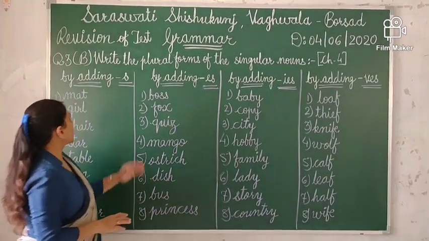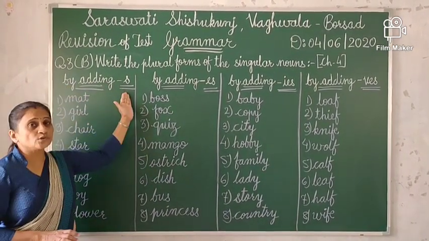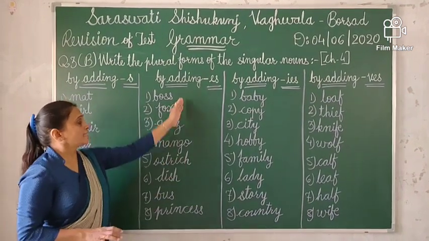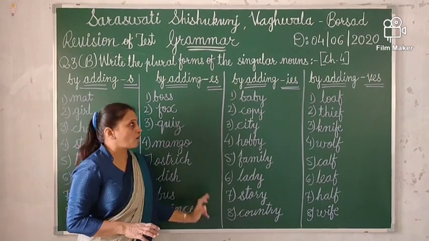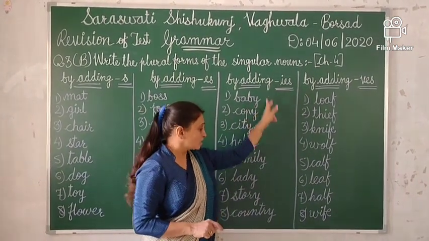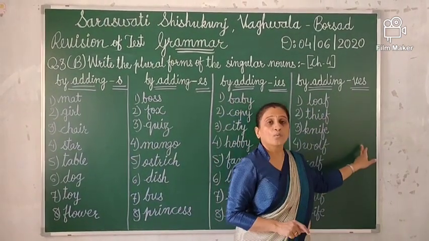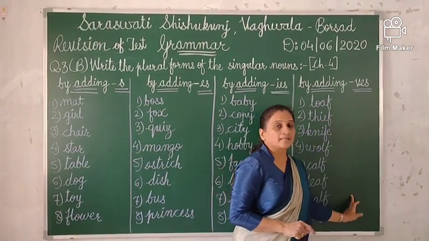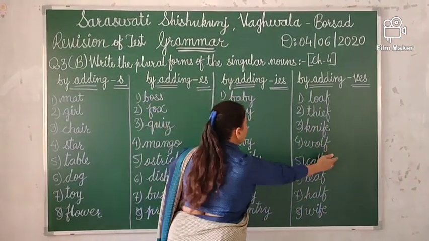So now let's start. Here the first column is by adding s you have to make the plural form. In the second column, by adding es you have to make the plural form. In the third column, by adding ies you can make the plural form, and here by adding ves you can make the plural form. Two rules are here in the third and fourth column.